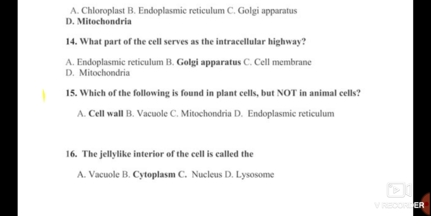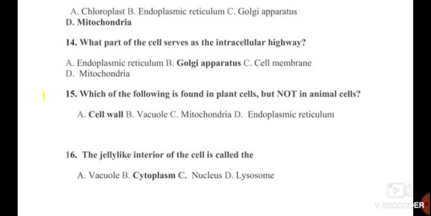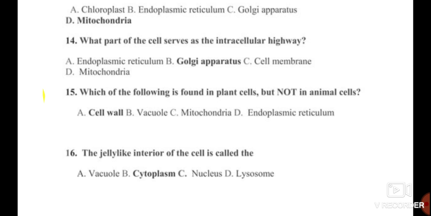The Golgi apparatus or Golgi body is called the post office. Here, this decides destinations for produced proteins, where the proteins formed from the endoplasmic reticulum are lifted. All the material like proteins and lipids first go towards the Golgi apparatus, and from that Golgi apparatus they are distributed to a particular destination in a cell. So the correct answer for question number 14 is Golgi apparatus. This is serving as an intracellular highway.